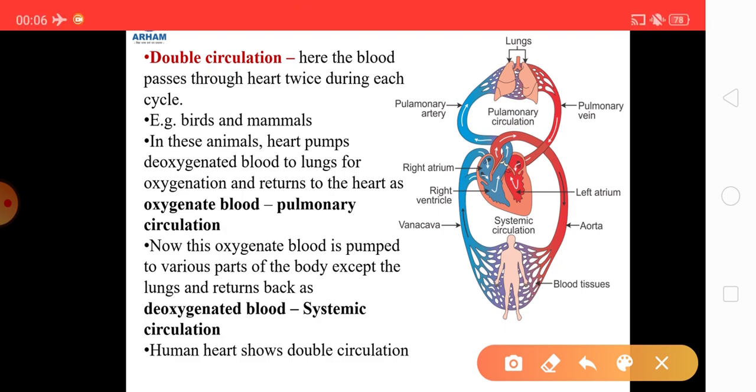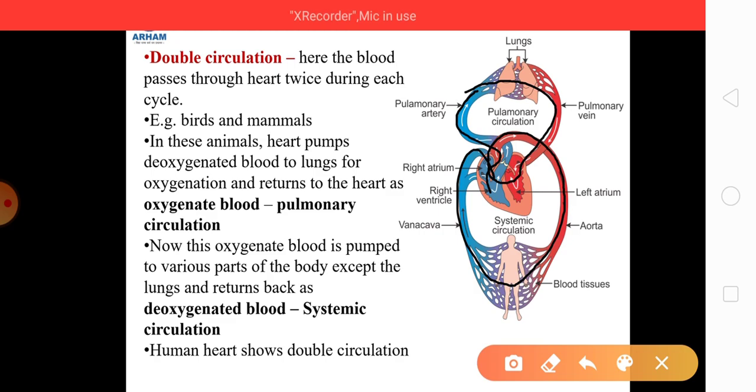So in one cycle, the blood passes twice through the heart. The heart pumps the deoxygenated blood towards the lungs, where it gets oxygenated and it again comes to the heart. Then the heart will again pump this oxygenated blood to the body parts, where it gets used up and gets deoxygenated, and then again it will come to the heart.